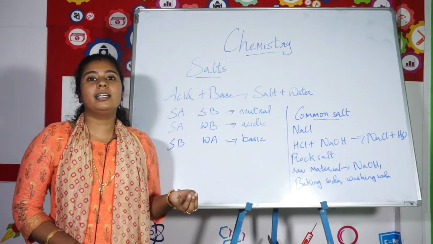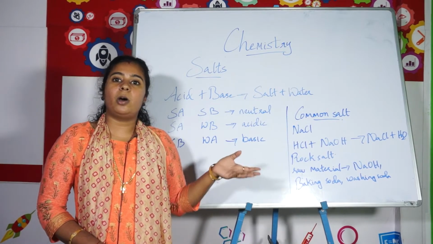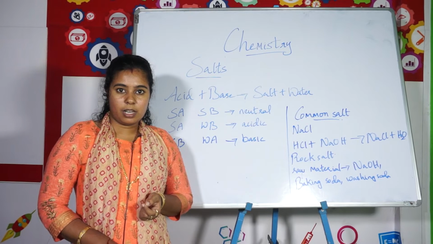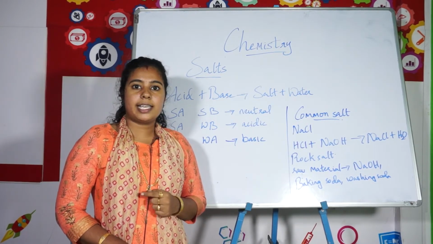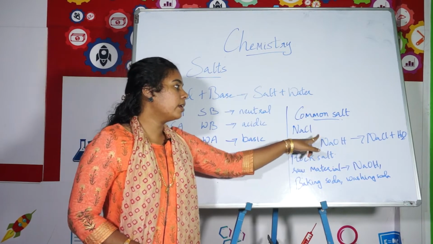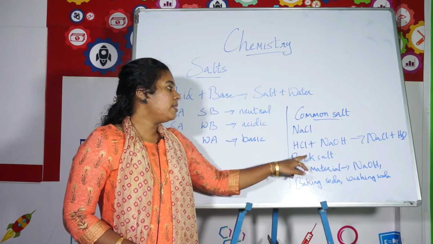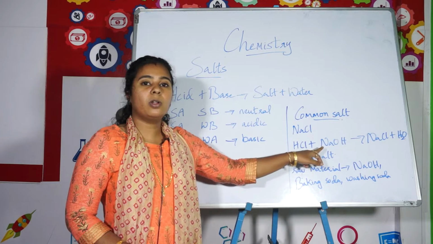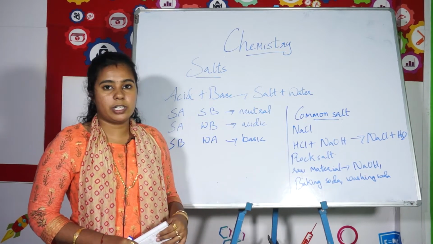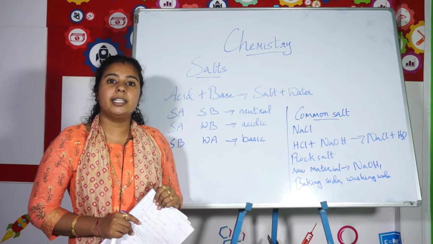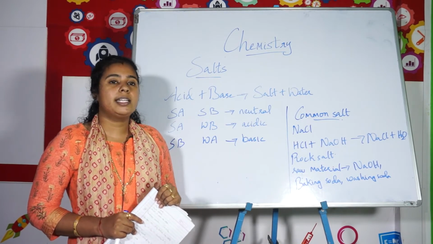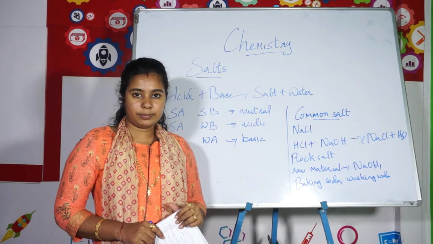The salt that we use in our home is what is called common salt. Okay, its chemical formula is NaCl. It is chemically known as sodium chloride and it is obtained by the reaction of hydrochloric acid with NaOH. When hydrochloric acid and NaOH react, what do we get? Common salt, that is sodium chloride.